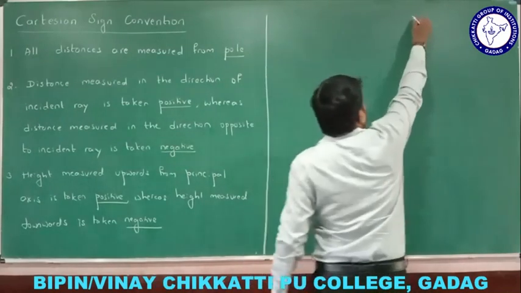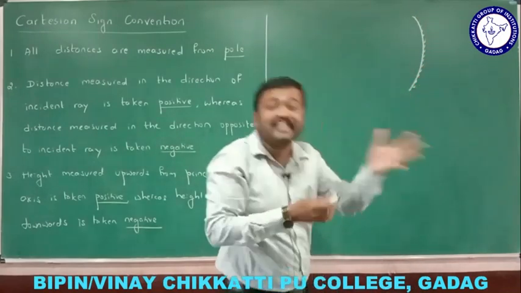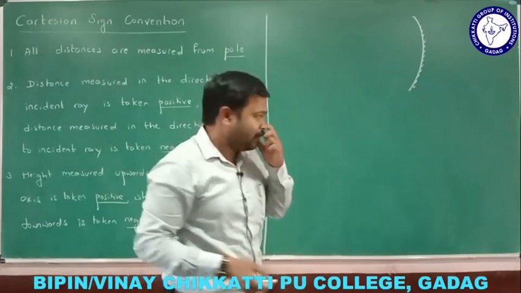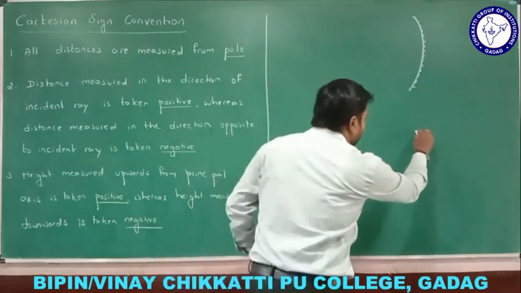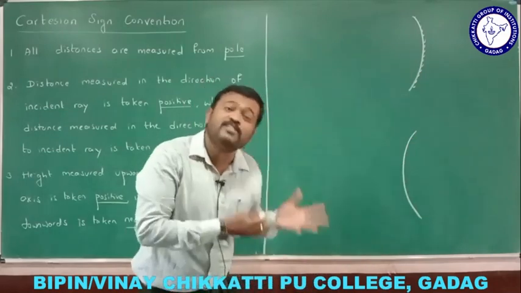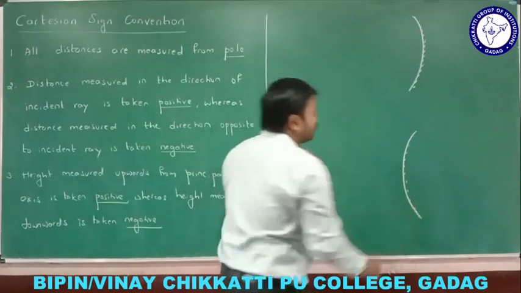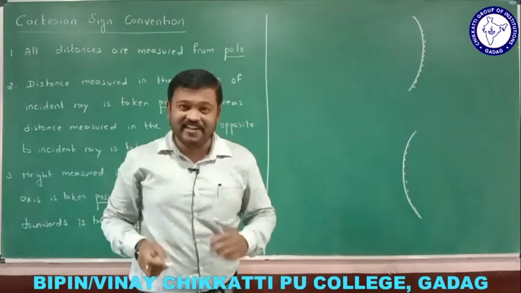Okay, a concave mirror is a mirror whose reflecting surface is inside the curve. That is the concave mirror. Next, let us move to the convex mirror. This is a convex mirror, whose reflecting surface is outside the curve. This is the reflecting surface and this is not. Let me take it like this, and we have already studied that.